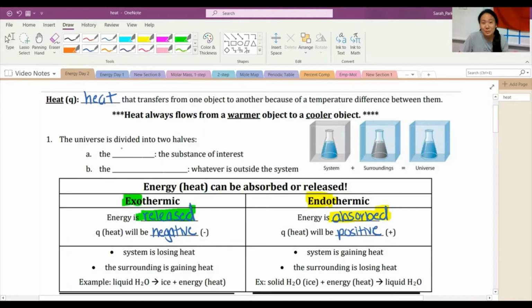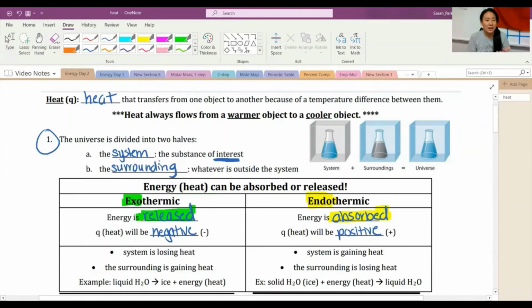Okay, so last time we talked about heat and how it can be absorbed or released. And so we're going to talk about two more vocabulary words that tell us exactly what object has heat being released or absorbed. The universe is divided into two halves. The one part is called the system. The system is what we're actually interested in, and then the surroundings is whatever is outside the system.